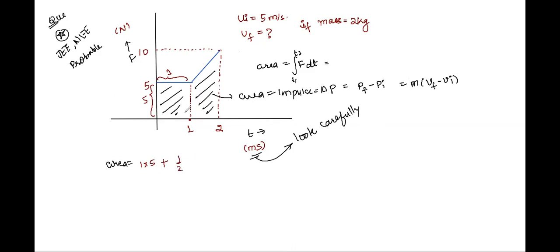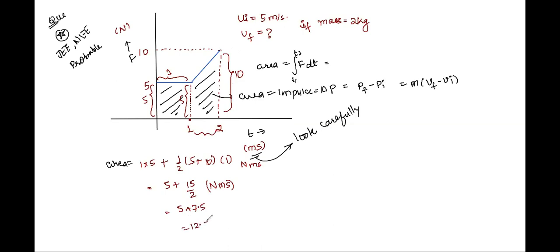It's given as half into sum of parallel sides. Sum of parallel sides is 5. This one is 5, right? And this one is 10. So half into sum of parallel sides into distance between them, right? So the distance between them is 1 again. Remember the units. The units are Newton milliseconds, right? Newton milliseconds. So you'll write this 5 plus 15 by 2 Newton milliseconds, right? That is 5 plus 7.5 or 12.5.